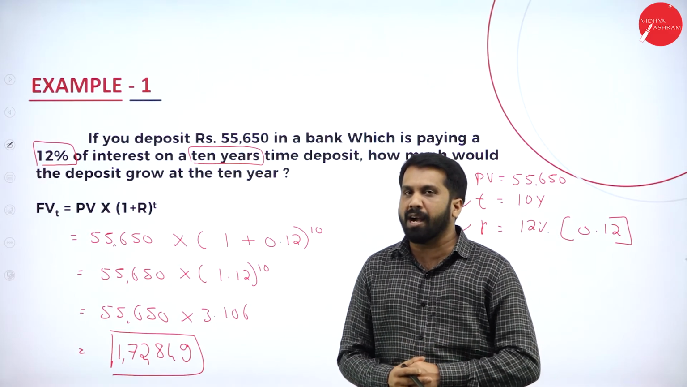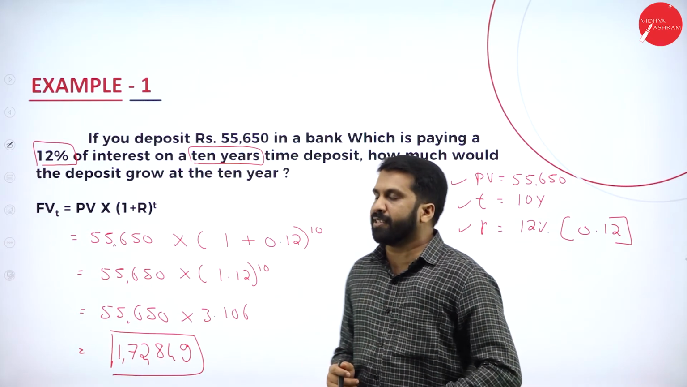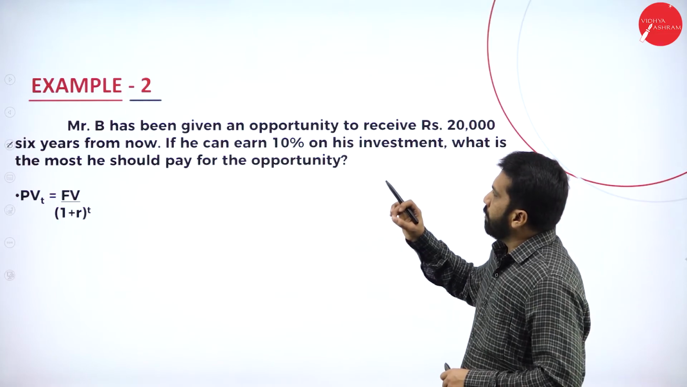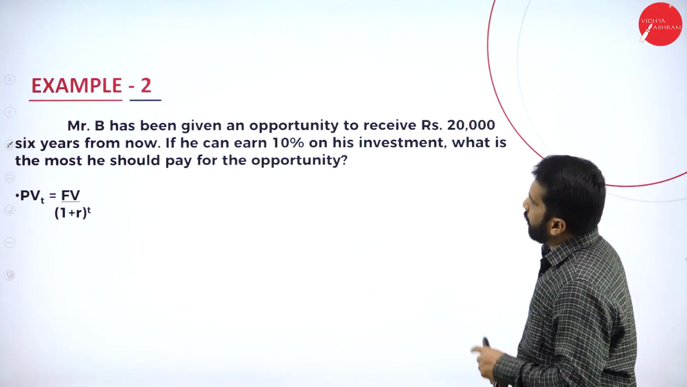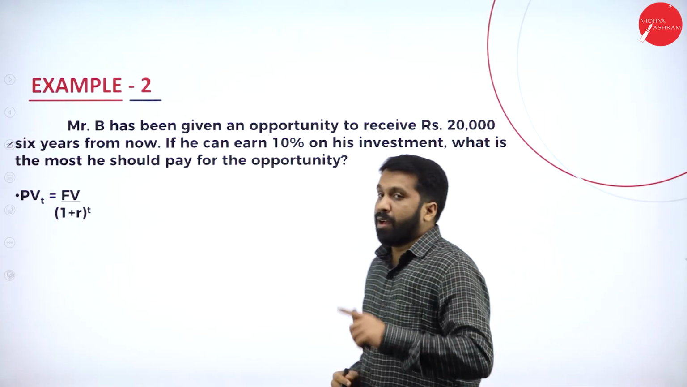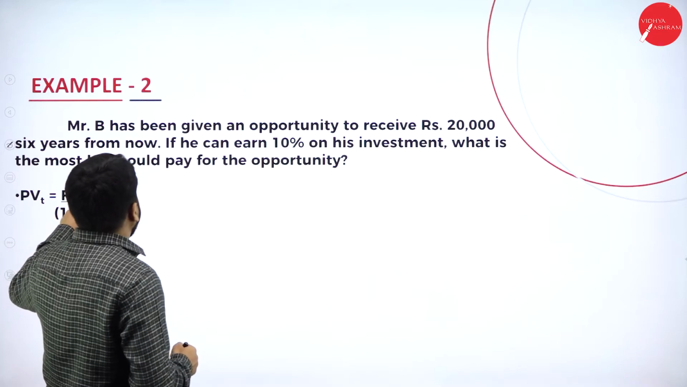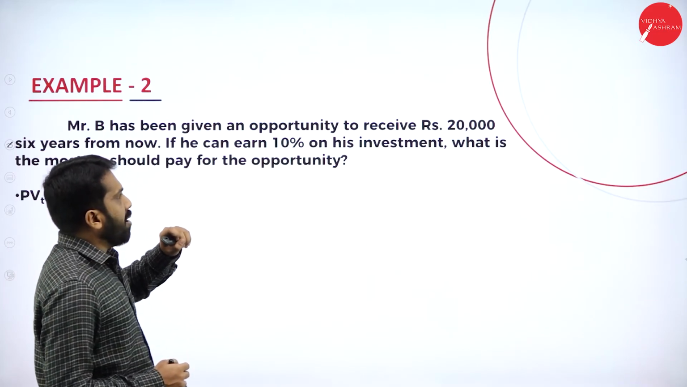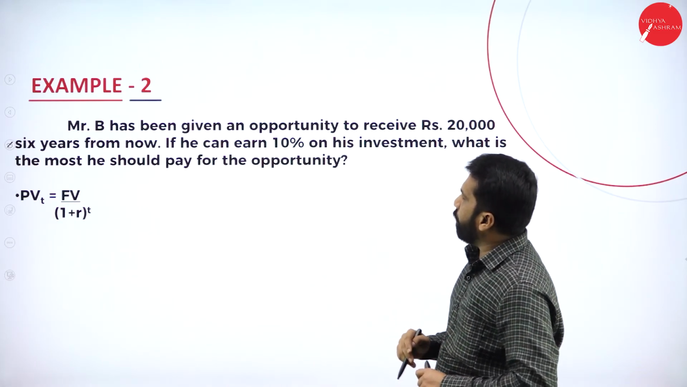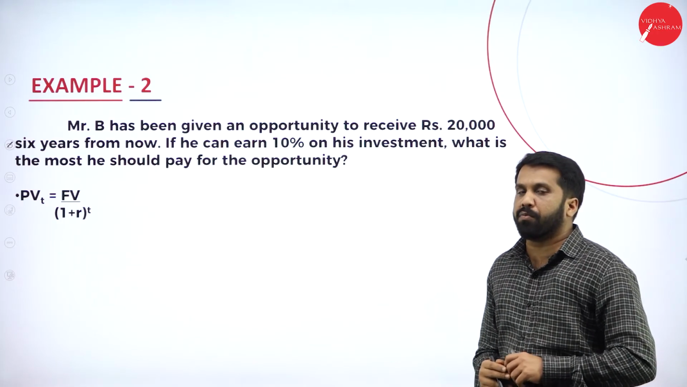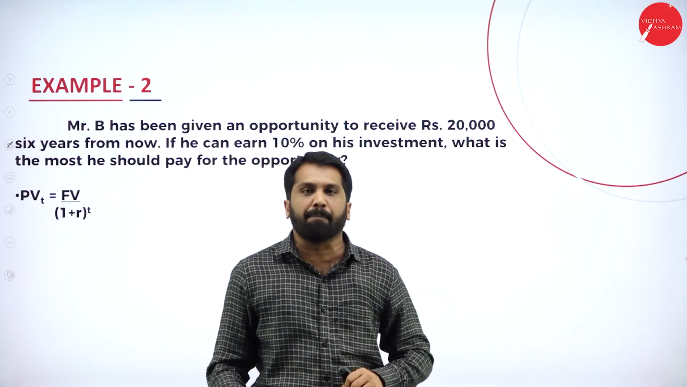Hope you understood. Now, future value we have completed. Then we go for an example problem of present value. In this, Mr. B has been given an opportunity to receive rupees 20,000 6 years from now. See, after 6 years, how much he is collecting? 20,000. If he can earn 10% on his investment for 6 years, the most he should pay for the opportunity. So we have to find out what? Present value. Future value already given. We are supposed to find out the present value.